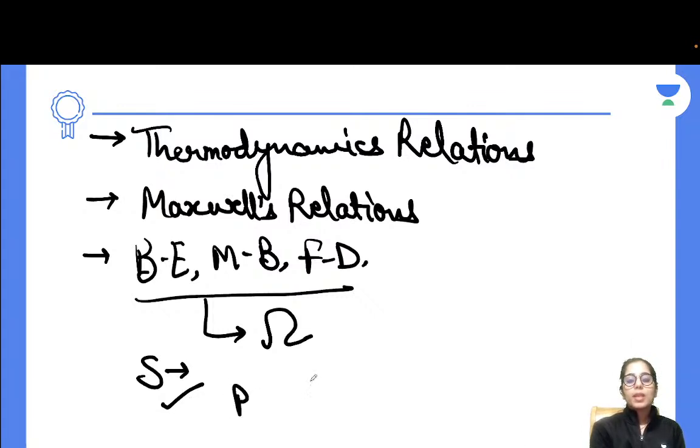Even probability and expectation value related questions you can have. Other than that, you can also consider any of the thermodynamic parameter related questions in the exam. That is even very much important. Sometimes questions based on average velocity, okay, the root mean square velocity, something related to the thermodynamic and statistical physics part you can also expect in the exam.